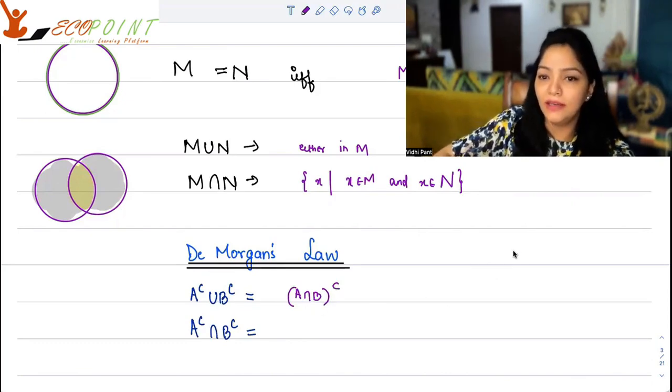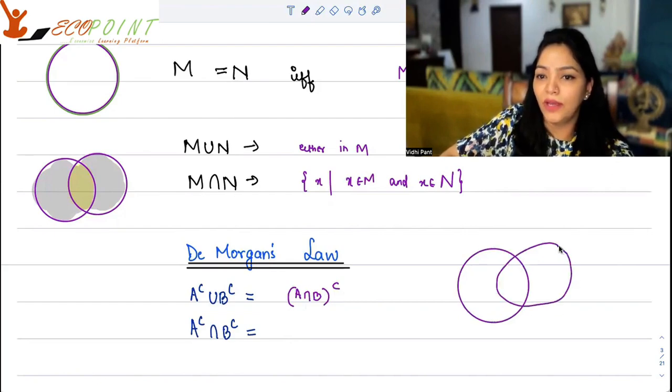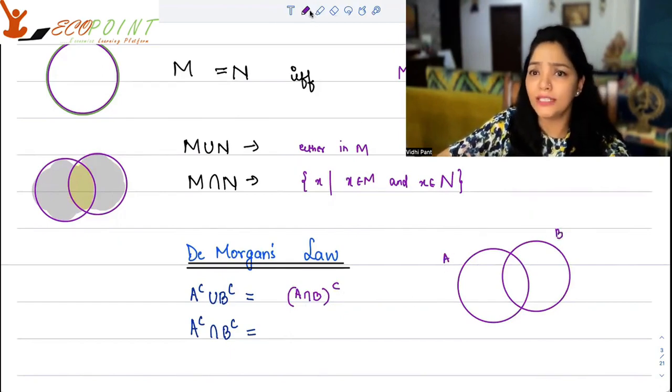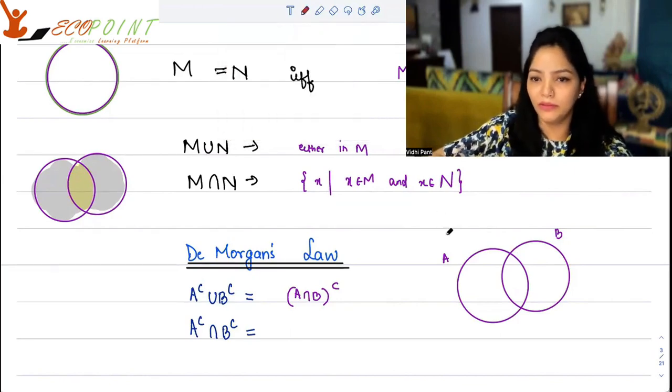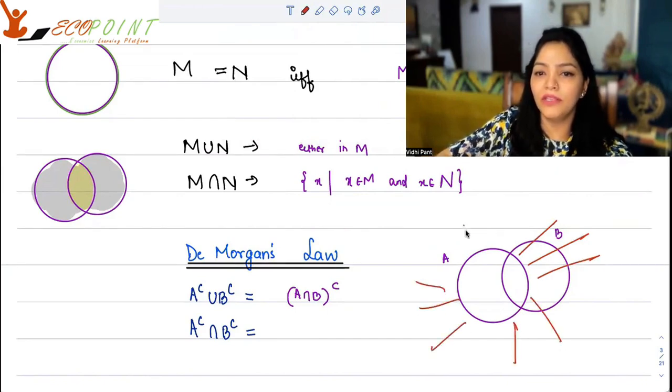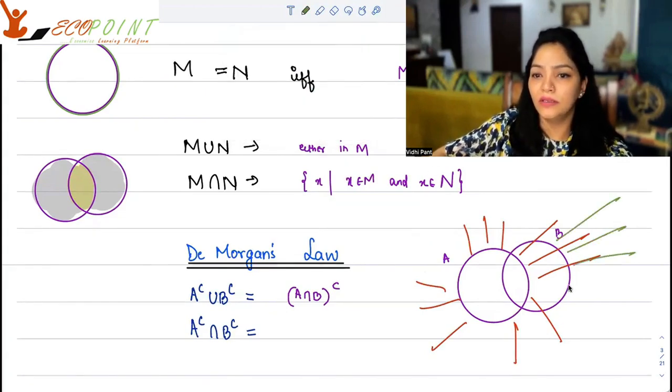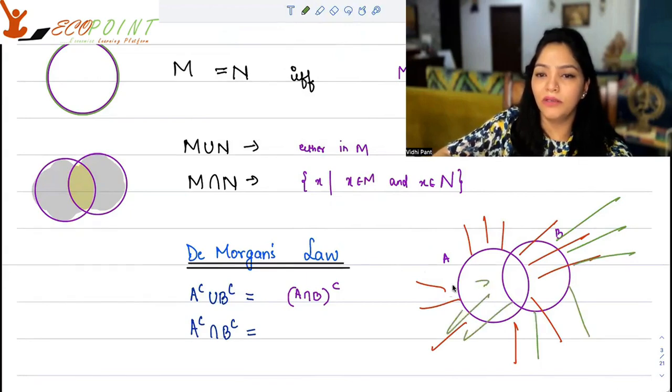So let's create a Venn diagram here. Let's say you have A and B. Suppose this is A and B. Now, whatever is not in A is its complement. Okay. So everything that's not in A is its complement. Now, everything that's not in B is its complement. Everything that's not in B is its complement. Okay. All this is its complement.